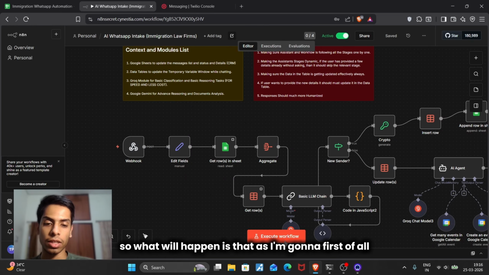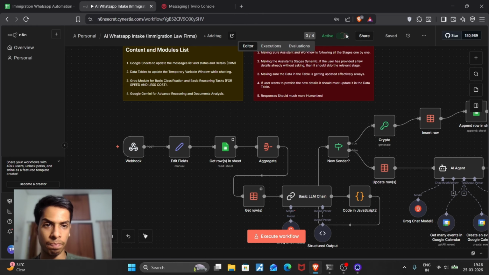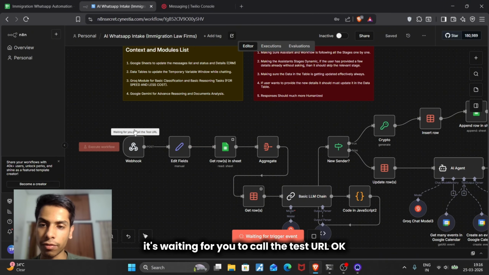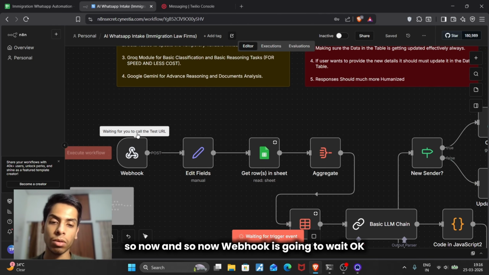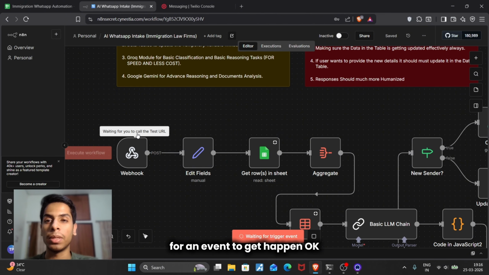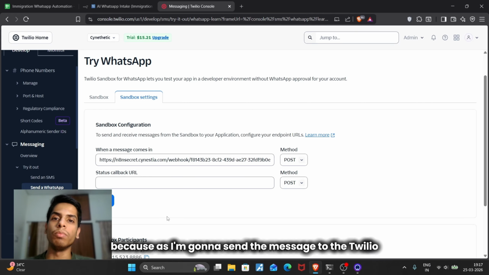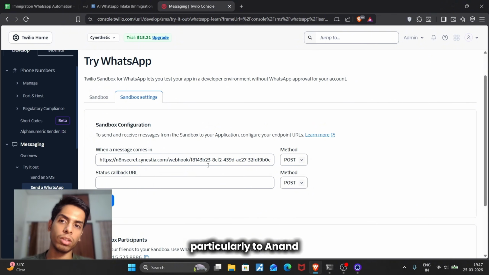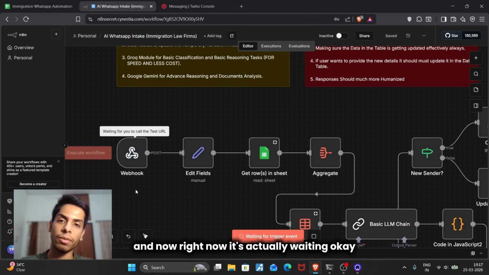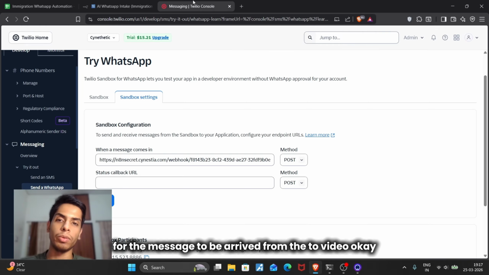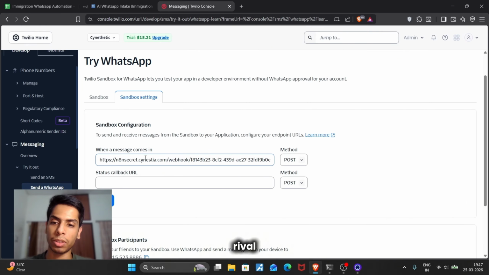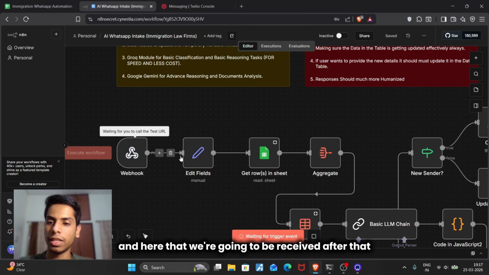I'm first going to deactivate it and click on execute workflow. Now it's waiting for you to call the test URL. The webhook is going to wait for the event to happen. It's waiting for a message to be received from Twilio, because when I send the message to Twilio, Twilio is going to send it to n8n. Twilio will send the message to this particular URL, and here it will be received.